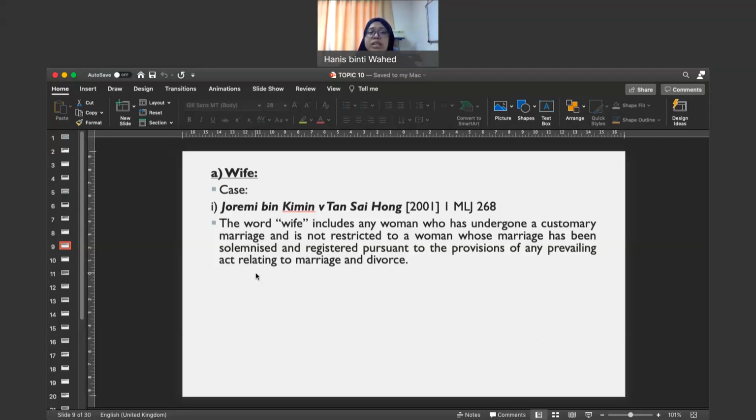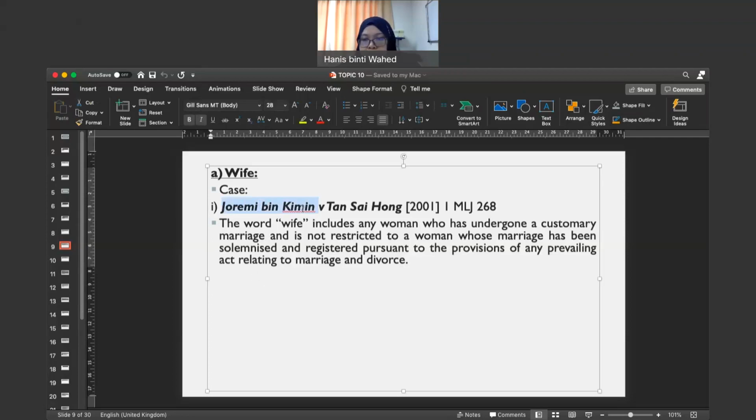So in this situation, the judges have discretion to interpret the term itself. For example, they can allow those who are married under customary marriage to make a claim for dependency. For example, if you look at the example case, it is the case of Joremi bin Kimin.